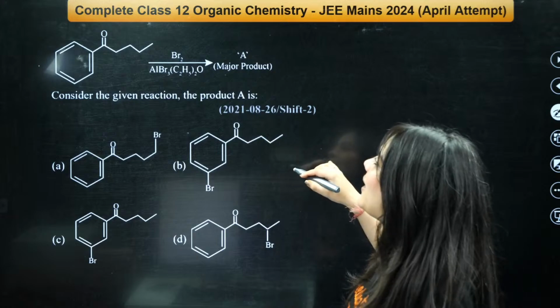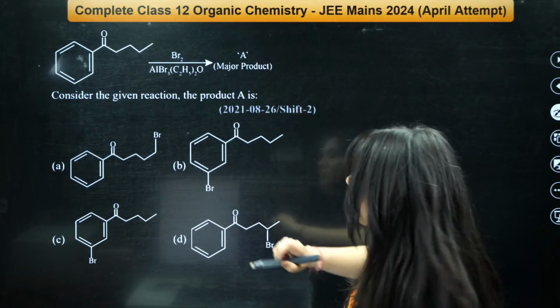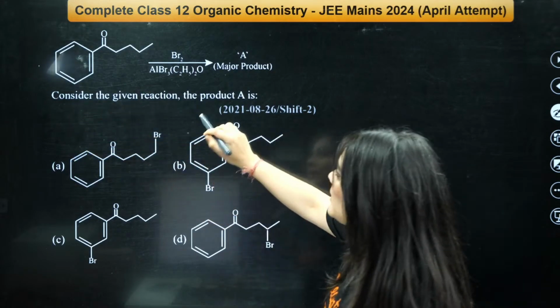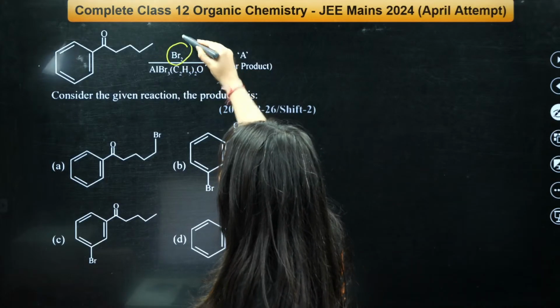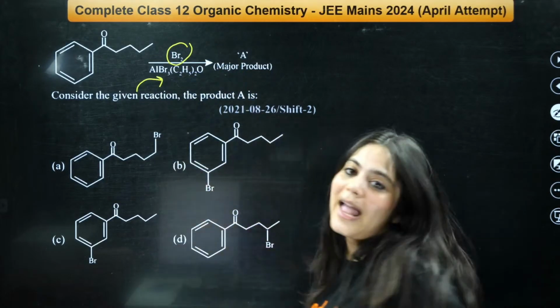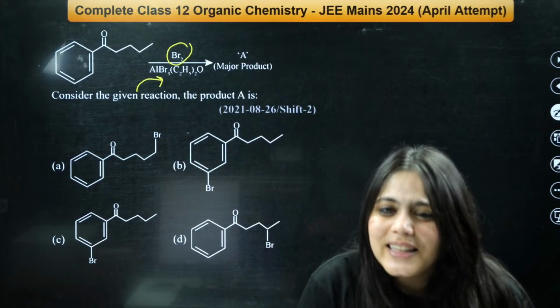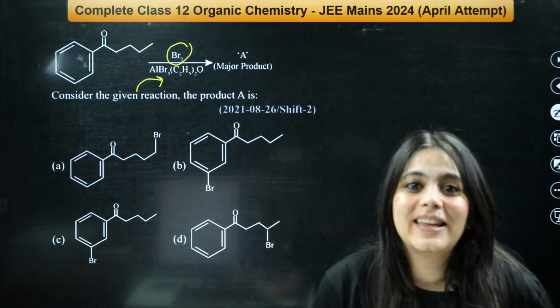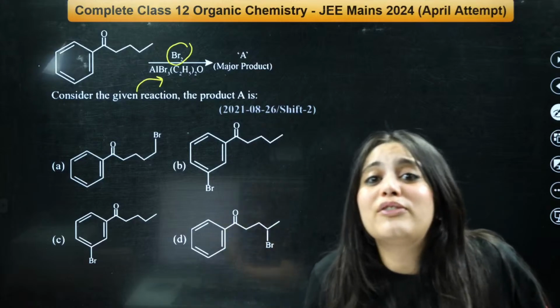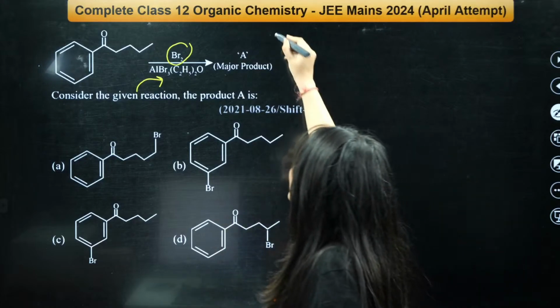Okay, now try to understand this molecule. Jokes apart. Here, what do you see? Here, bromine we are taking in presence of a catalyst, AlBr3, FeBr3. What are they? They're catalysts. What is the function of catalyst? To do substitution reaction.